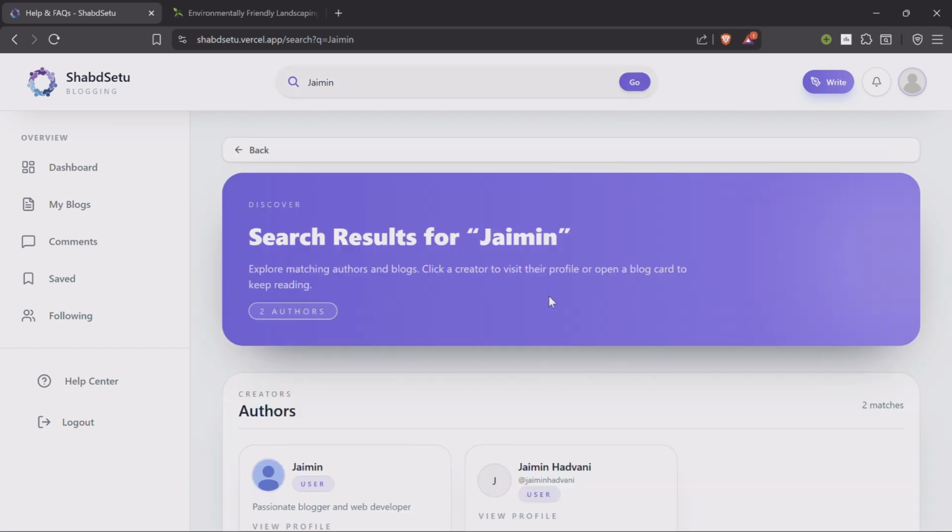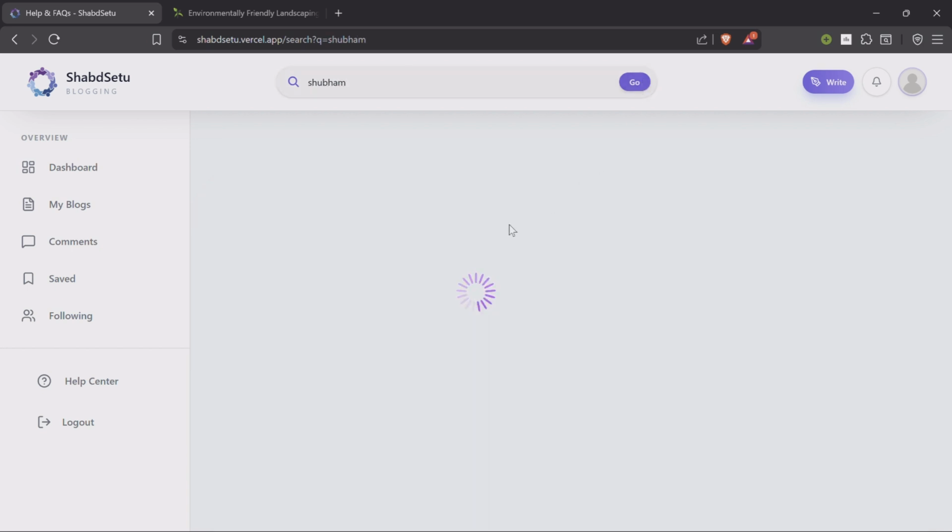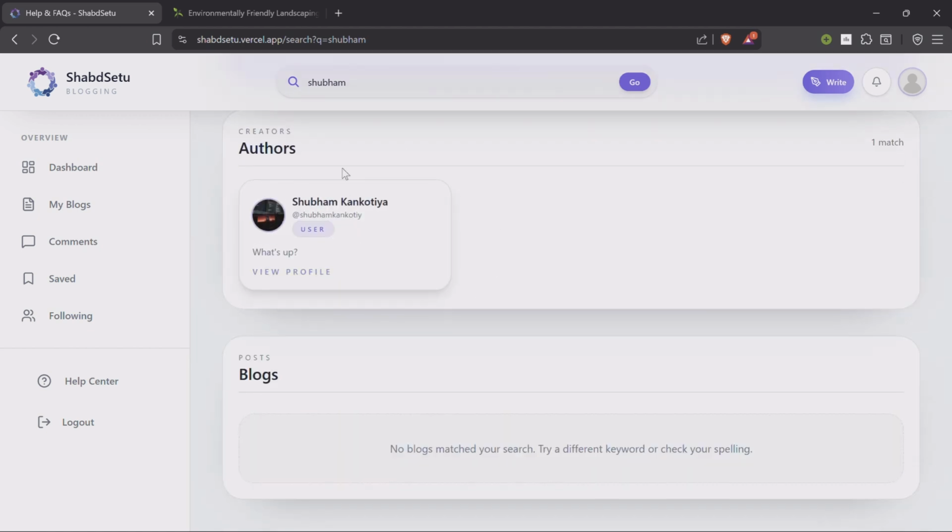For now let's just zoom in, and the user is here, or let's just search Shubham, and we can get the Shubham convert.